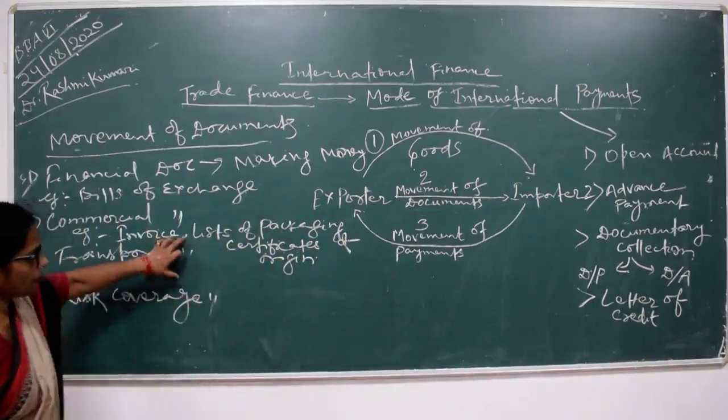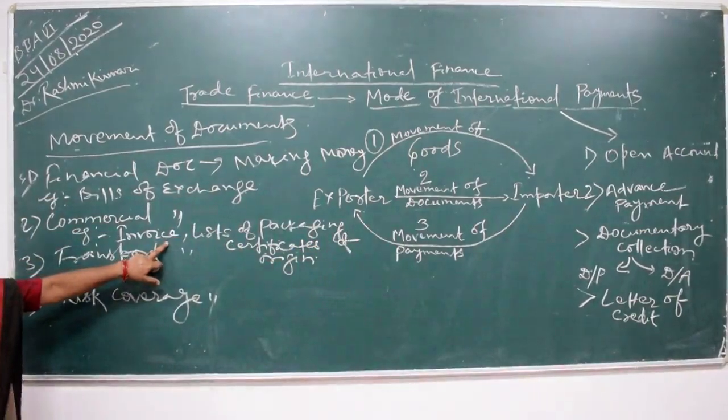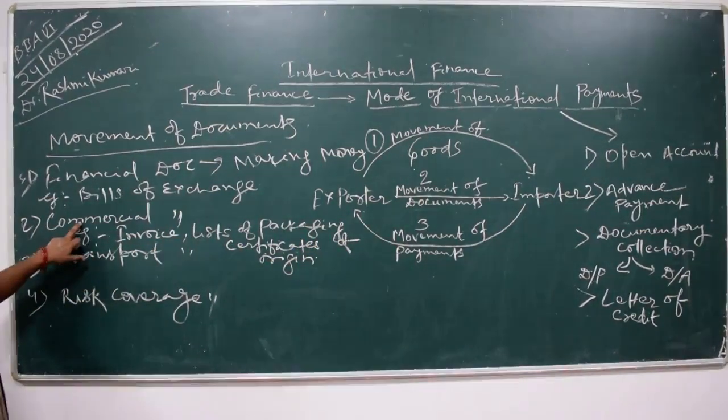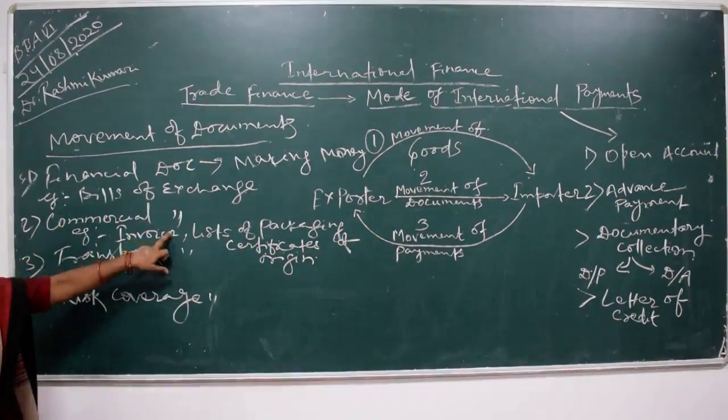Okay, the preparation of these documents is essential as commercial documents.